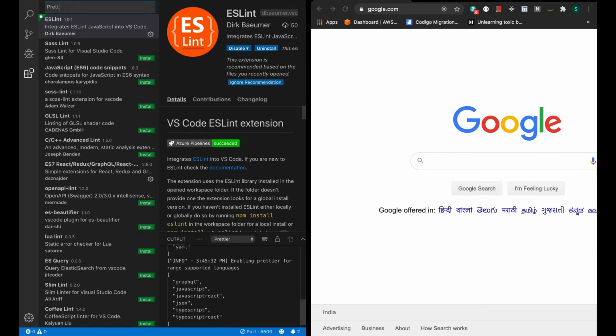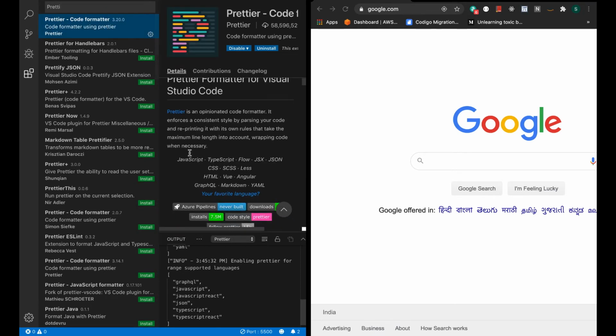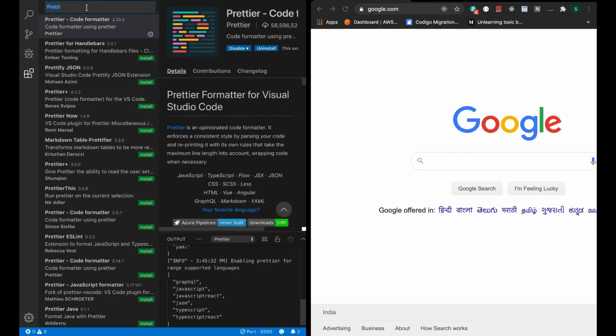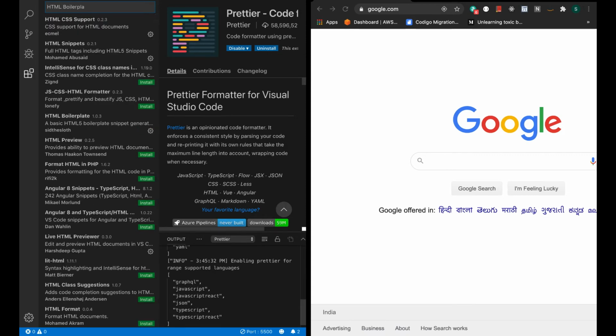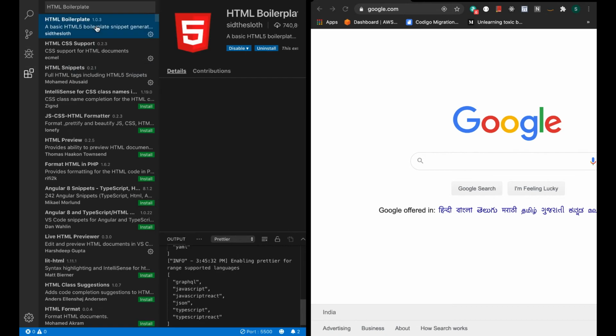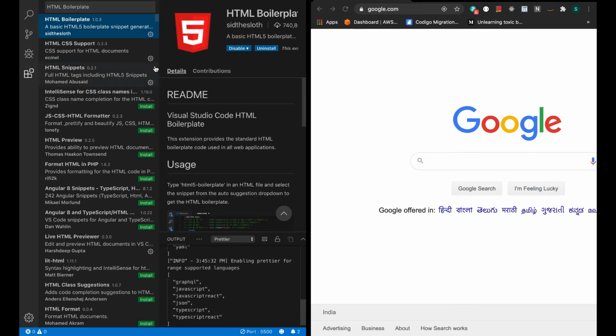The third one I'm talking about is Prettier Code Formatter, this one. And next, boilerplate. Oh, didn't get it. Yeah, this one. We'll see how to use them too going forward.